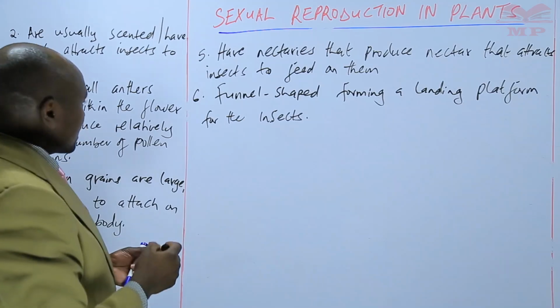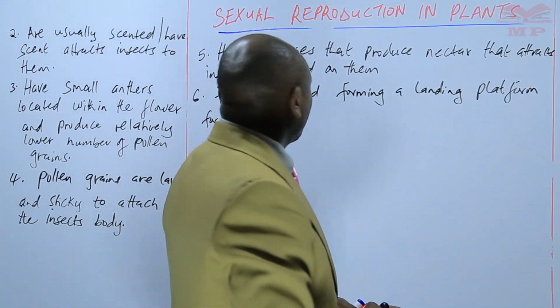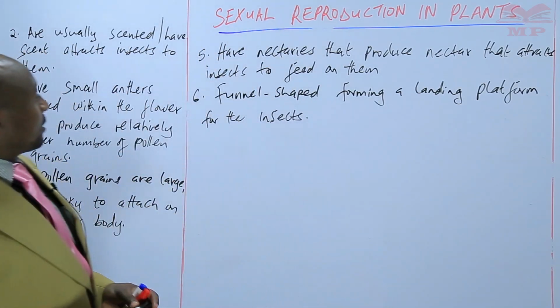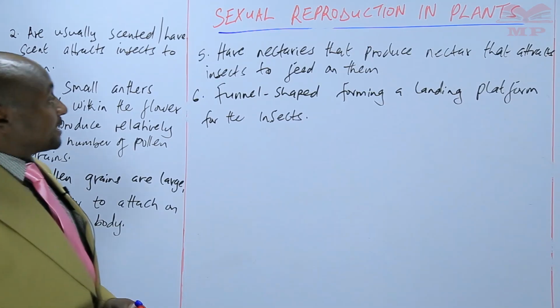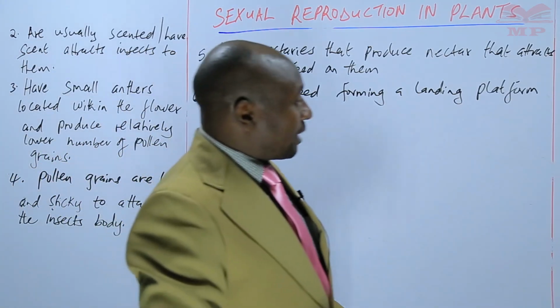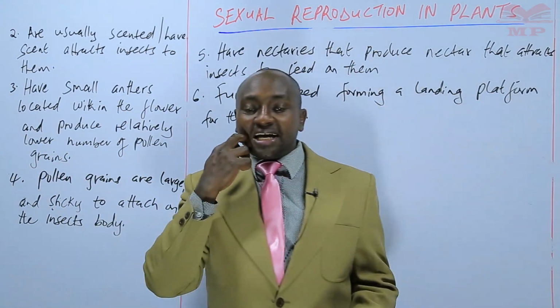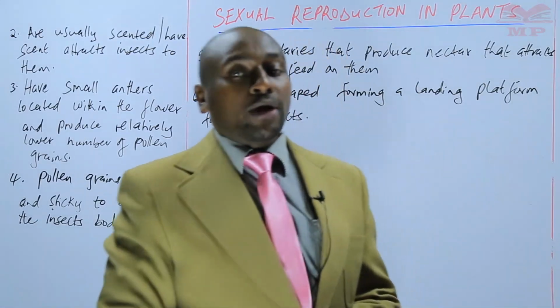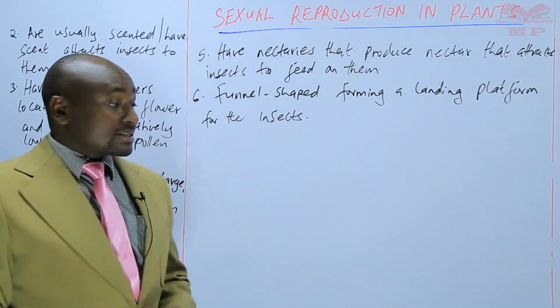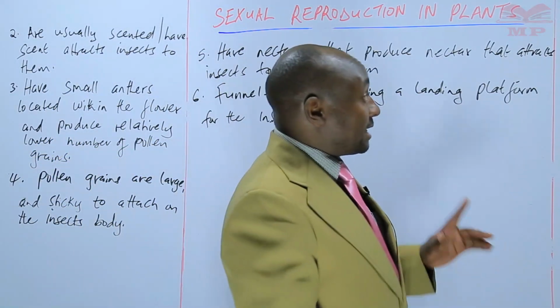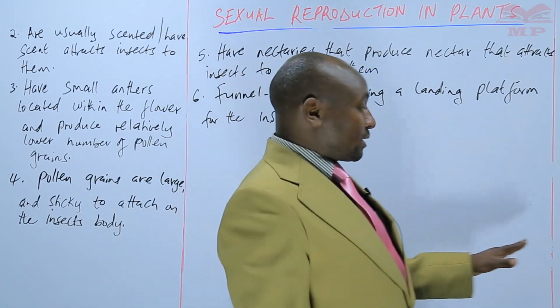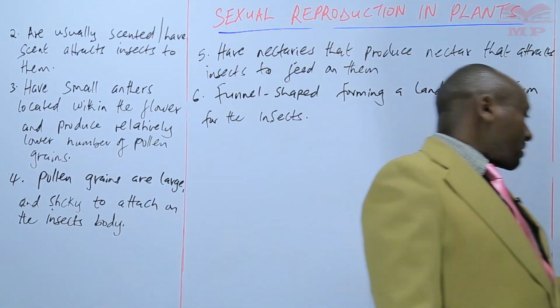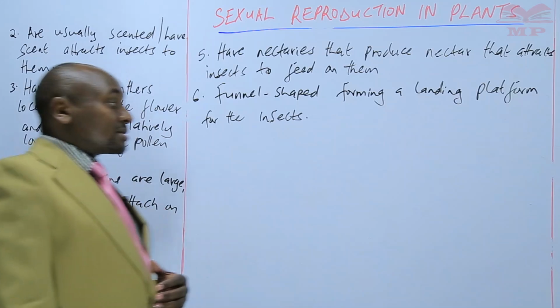So basically, those are some of the adaptations of the insect pollinated flowers, such as hibiscus and most of the commonly seen brightly colored flowers. So you've seen that the petals are large, conspicuous, and brightly colored to attract the insects.